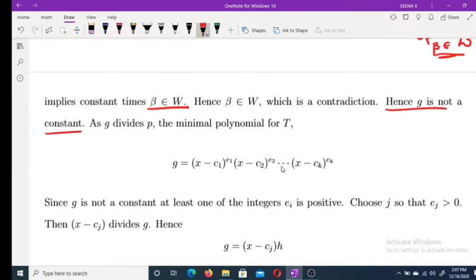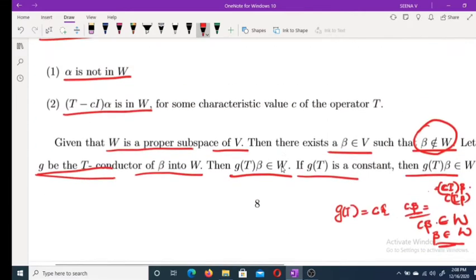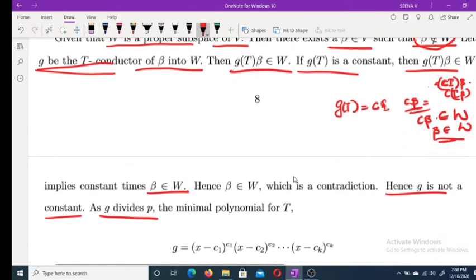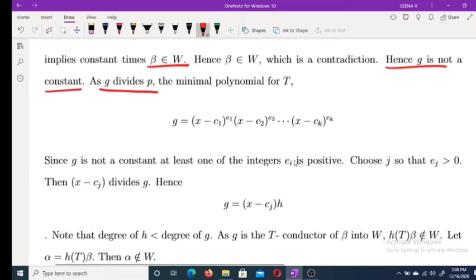Now we know that the T-conductor of alpha divides the minimal polynomial. Therefore, what about the form of g? The minimal polynomial for T is of the form (x minus c1) raised to r1, (x minus c2) raised to r2, etc., (x minus ck) raised to rk.